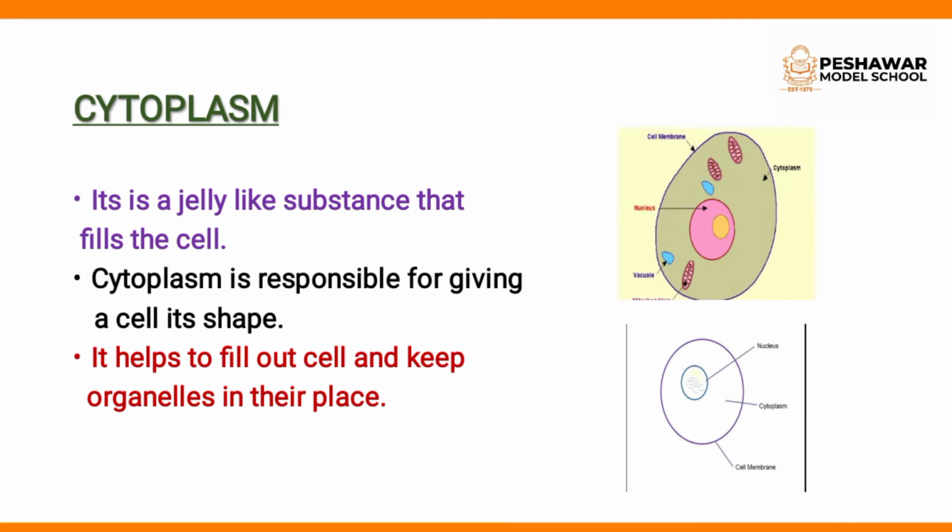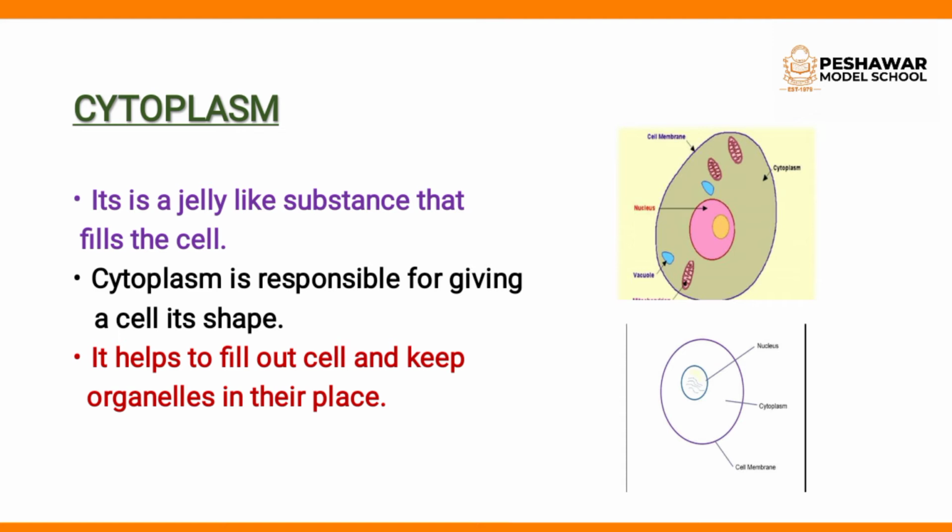Cytoplasm has several important functions. Function of cytoplasm is to hold the internal components. Components mean parts, inside parts. Cytoplasm holds the internal components of the cell in place.